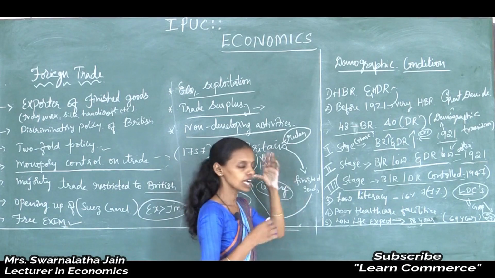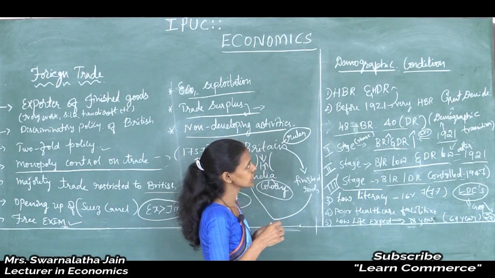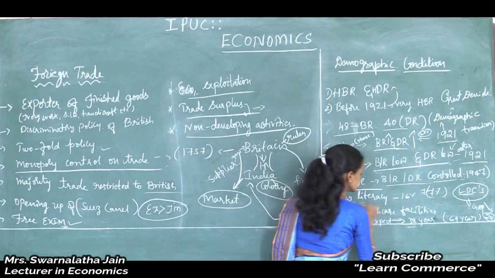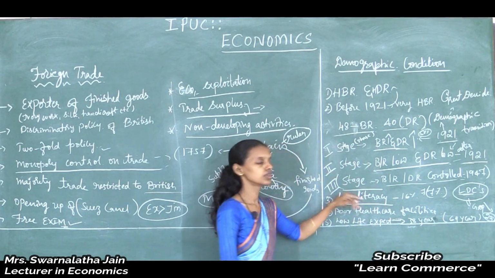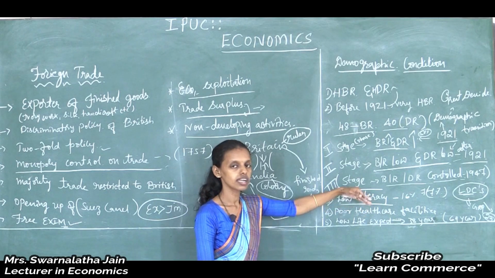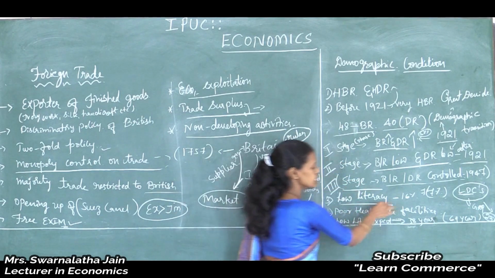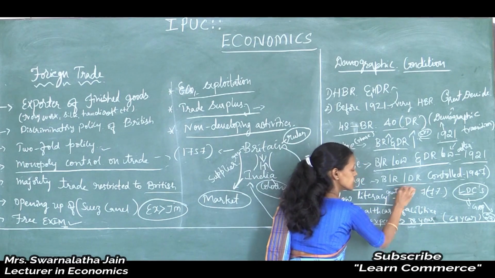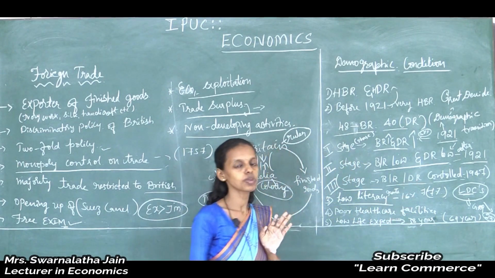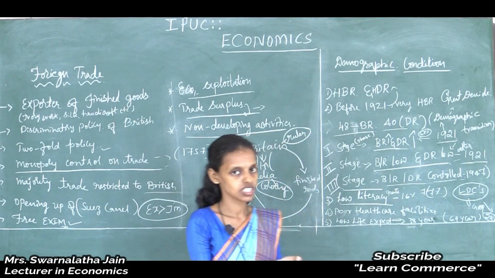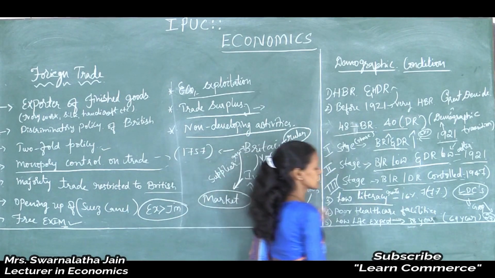So during that particular period, before the independence and during colonial rule, the British never bothered about the Indians' education and increasing their literacy level. So low literacy rate. It is said that only 16% of the people were literate.